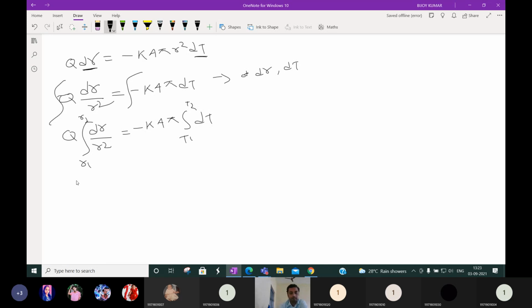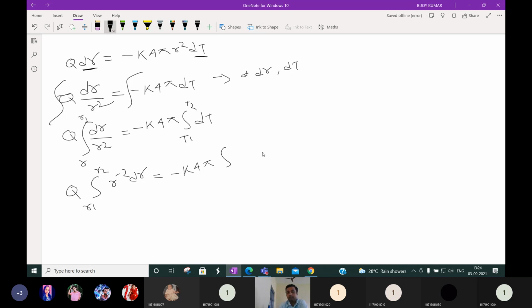Then we can write Q into the integral from r1 to r2 of 1 by r square dr, or r to the power minus 2, is equal to minus k 4 pi.